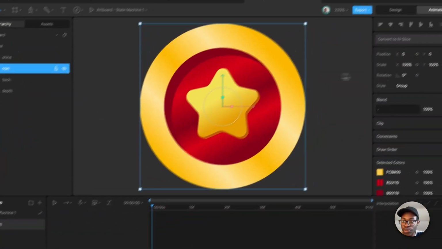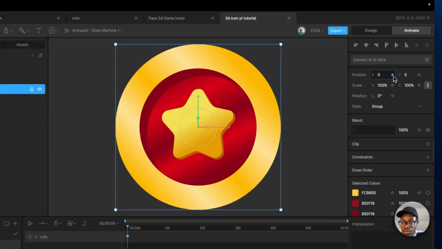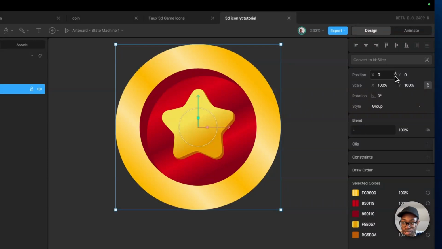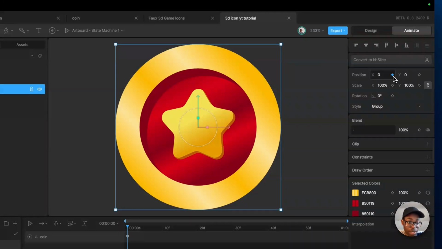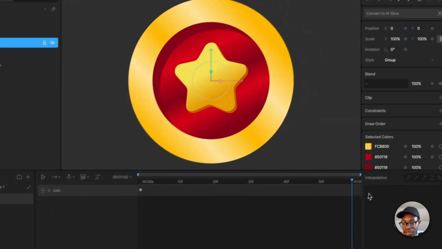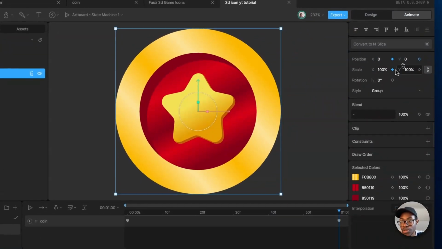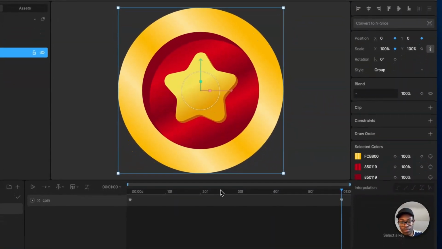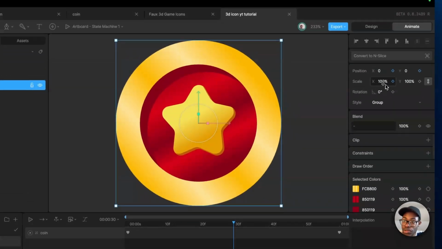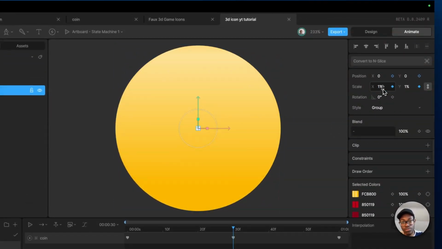Nice. So in design phase you don't see these things. In animate phase you see these things. These are called keyframes. In the keyframes you just tap on it, and we're not animating the Y, only the X axis and the position. So do that, and on the end you're going to do that as well. That's that. Then in the middle you're going to turn the scale to 1.